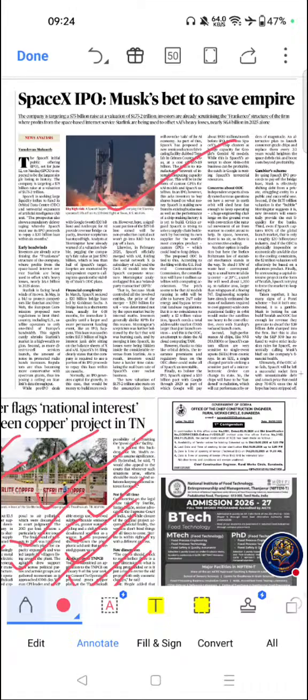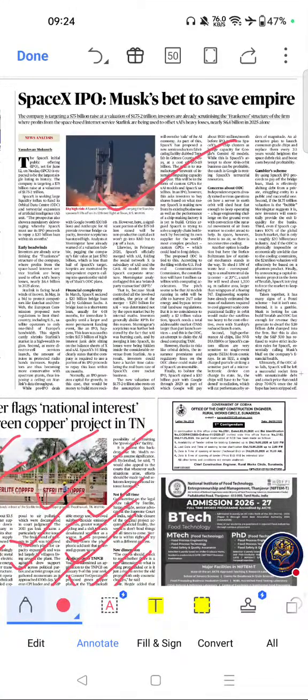If you see the importance, space economy is a growing UPSC science and technology topic. AI infrastructure and semiconductor ecosystem are emerging priority areas. Useful for understanding global technological competition, and it is important for interviews and essay preparation.